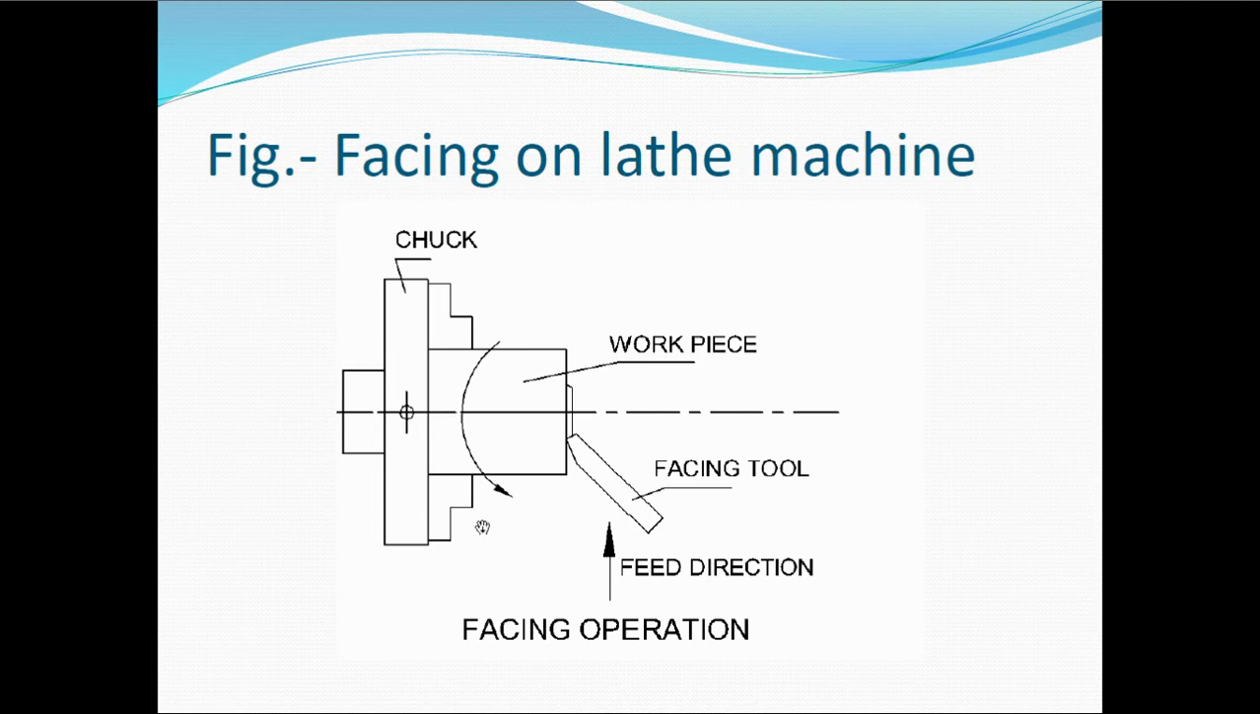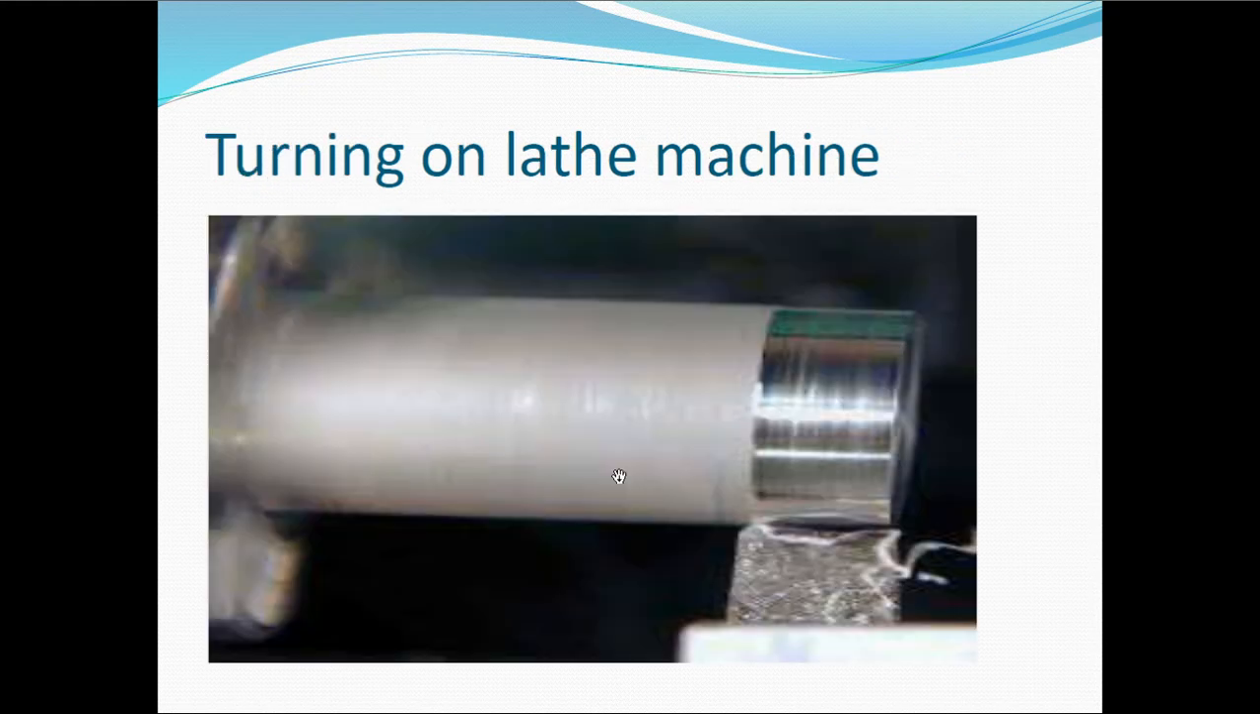Next, in the facing operation, what you can find here is the tool movement, and the tool will be fed in this direction, that is perpendicular to the axis of the workpiece. And same here, the workpiece is held in the chuck and made to rotate at a higher speed, and you have a facing tool here, and this facing tool is fed against the rotating workpiece, and this is the direction of the cutting tool.